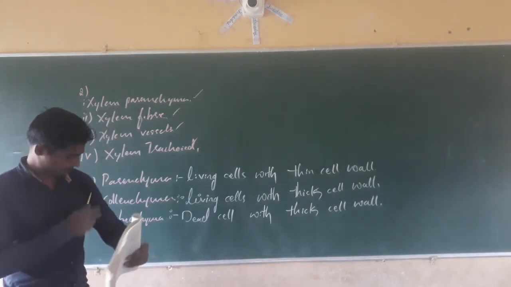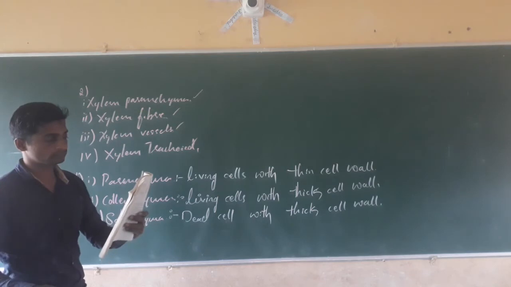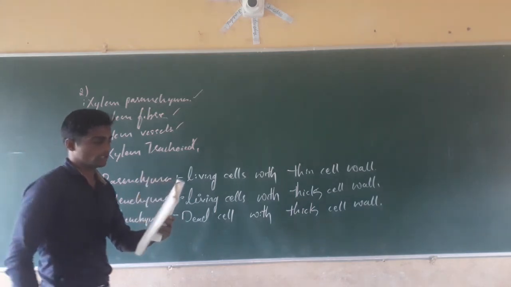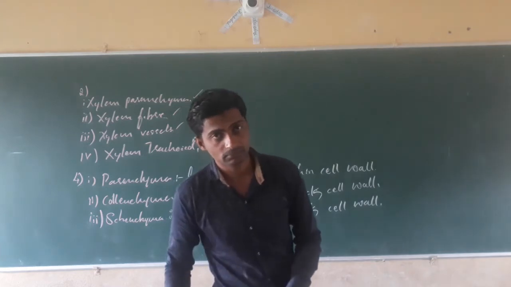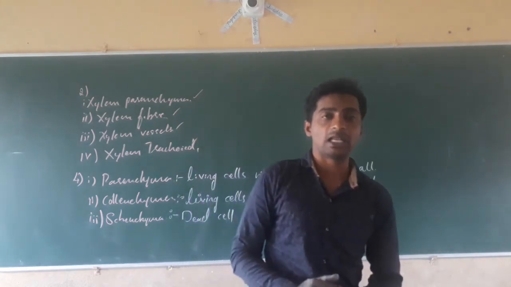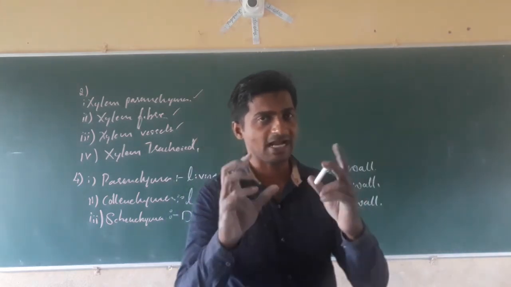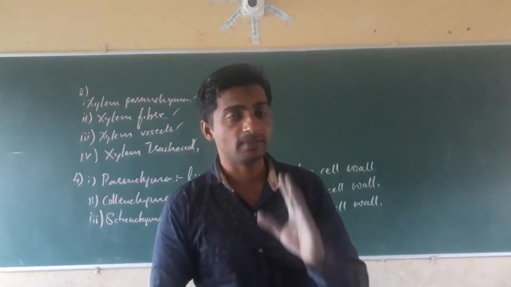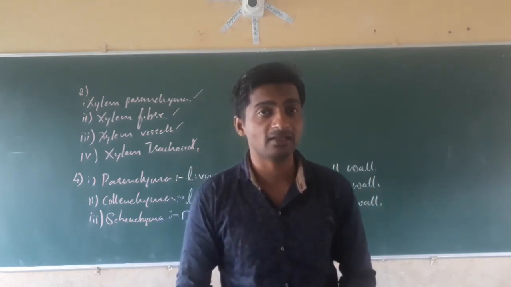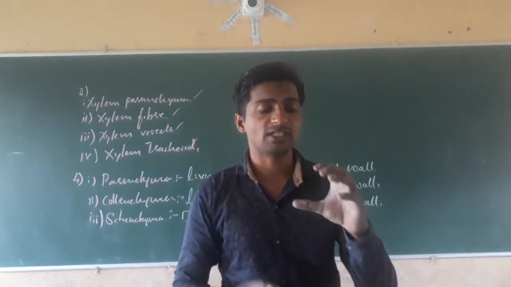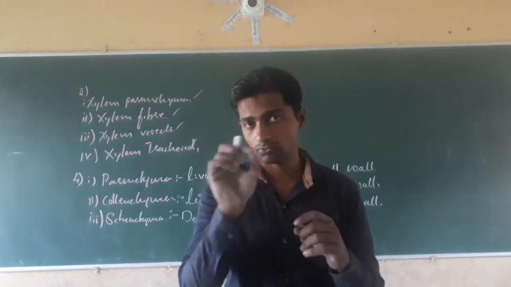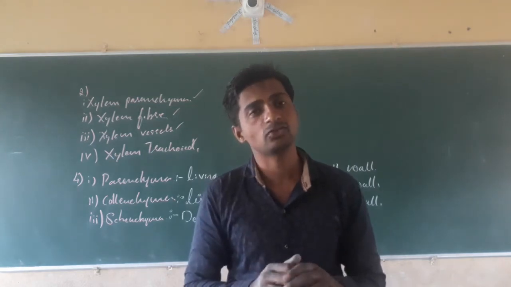Next, come to the fifth question. What are the functions of the stomata? Stomata are present in the leaves, in the epidermis tissue, which is the outermost cover of the plant. They have guard cells surrounding a pore called the stomatal pore.